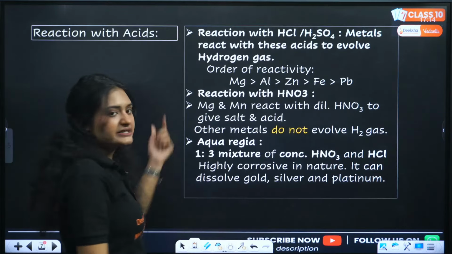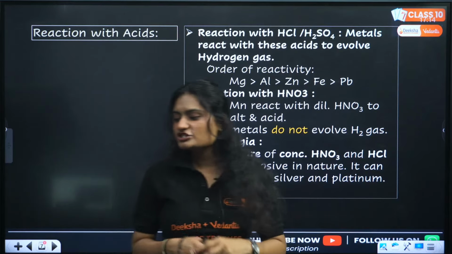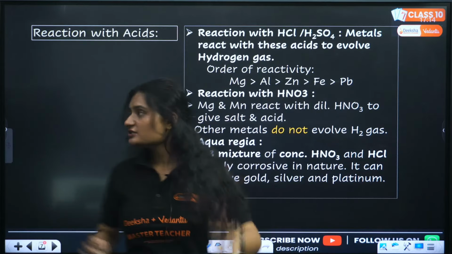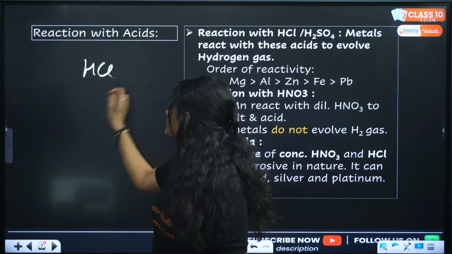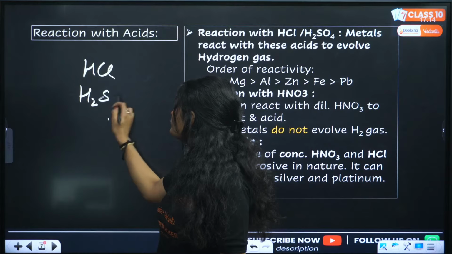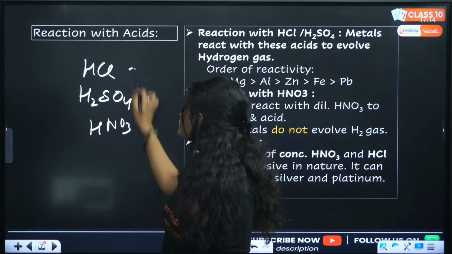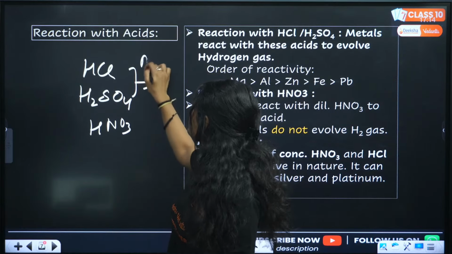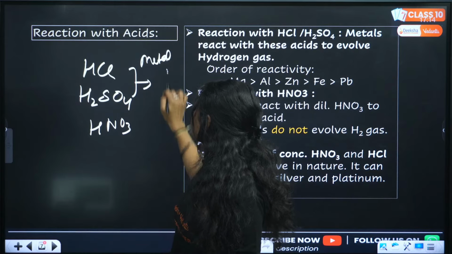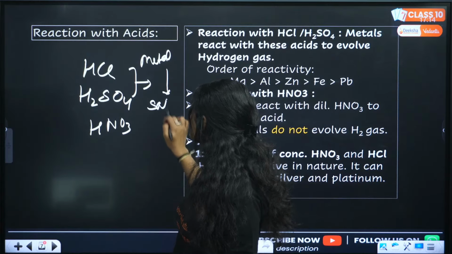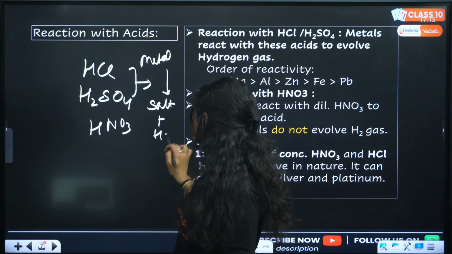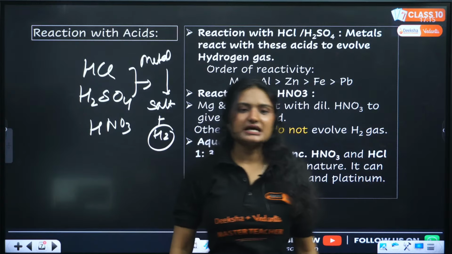Next reaction is reaction with acids. So majorly we will be dealing with three acids, which is hydrochloric acid, sulfuric acid, and nitric acid. Now with these two, simply when metals react with acids, we get salt plus hydrogen gas evolved, right?